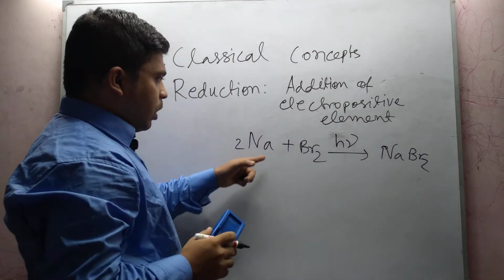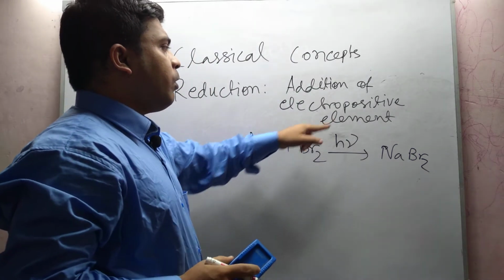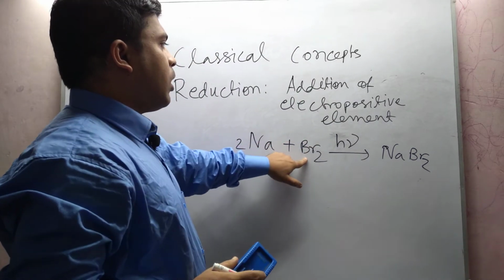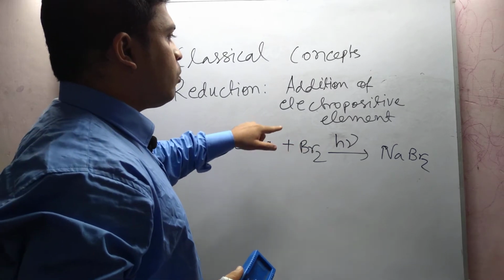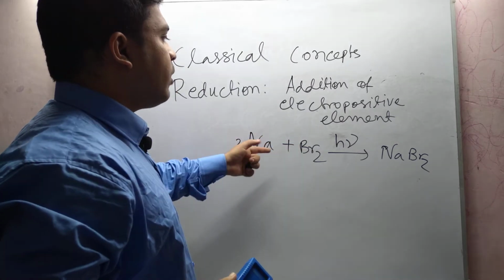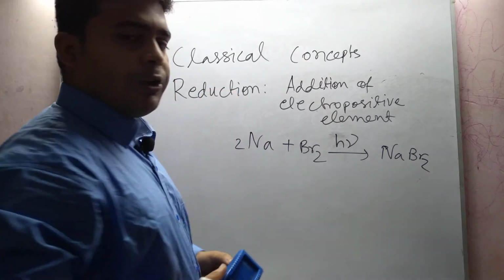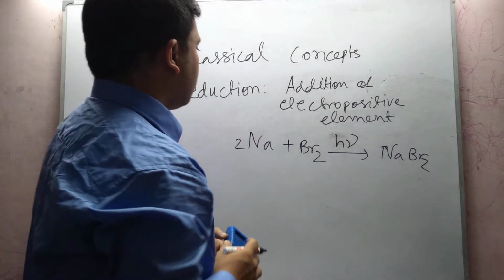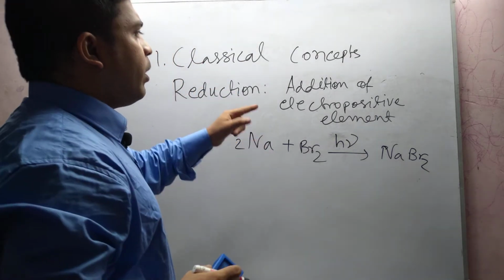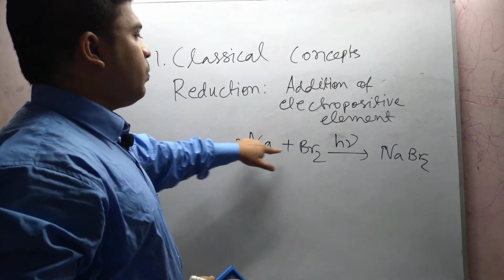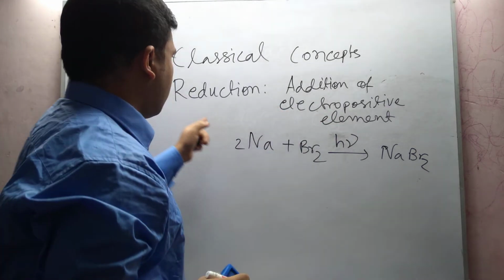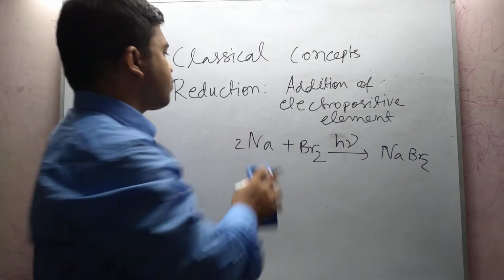Here addition of electropositive element is taking place. So therefore electropositive element addition means that is the reduction. It is an example where electropositive element sodium is added to bromine, and it is a concept of reduction.